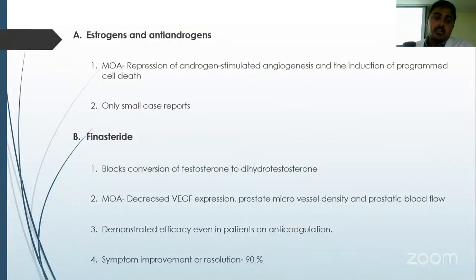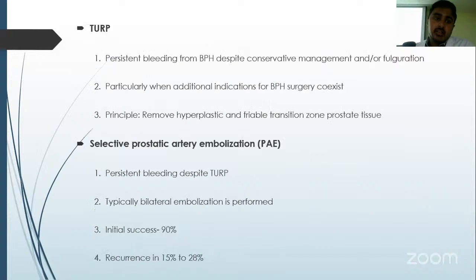Coming to treatment, estrogen and anti-androgens have been tried, but only small case reports are available and they are not recommended. Finasteride and dutasteride are 5-alpha reductase inhibitors, which have shown great efficacy in these patients. Even patients on anticoagulants respond to them. Symptom improvement and resolution is seen in 90% of the cases.